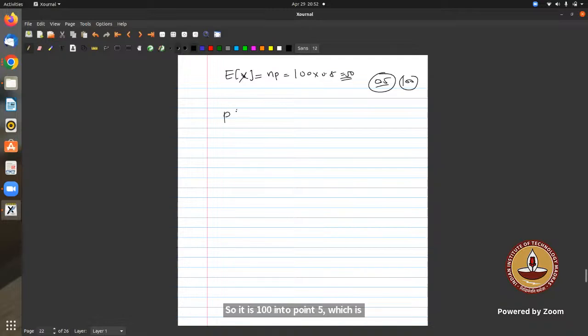The question asked is the probability that X is less than 50. The probability that X is less than 50 is the CDF of 50.